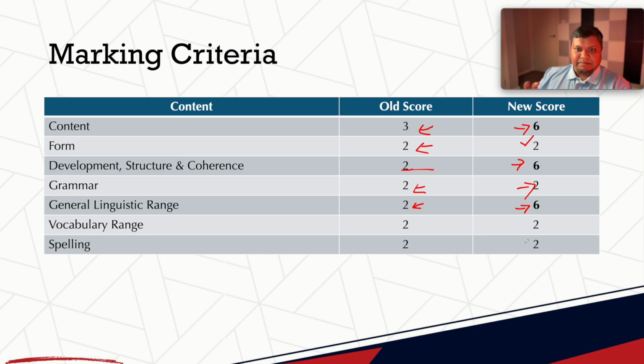I'll make it very simple, right? General linguistic range actually means using of relevant vocabularies in a smooth way. That is, it doesn't mean that you have to use very difficult words. You need to use relevant words, but they need to be academically very good vocabularies.